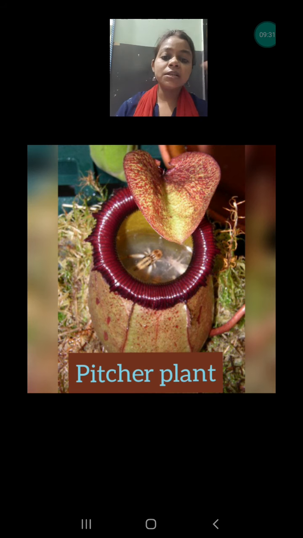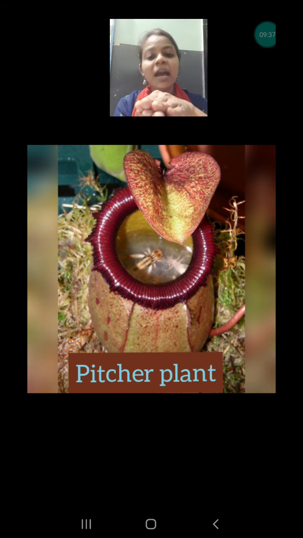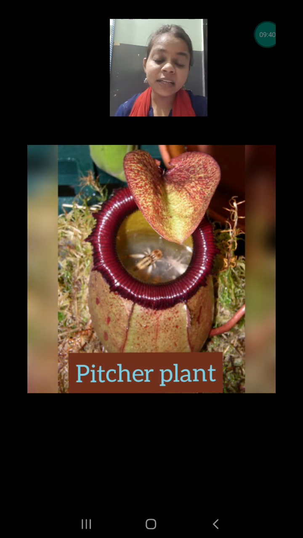Whenever an insect goes inside the pitcher plant to take the nectar, they close the lid and don't open it until the insect is digested. Once it is digested, they open the lid again and wait for another insect.